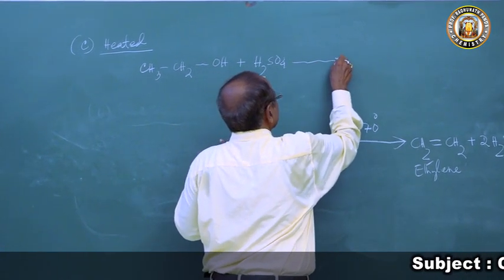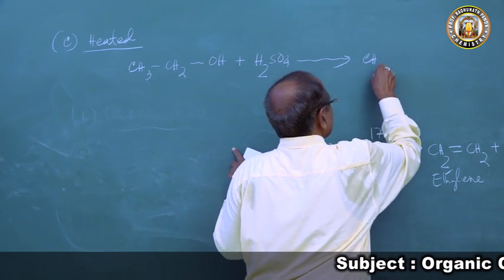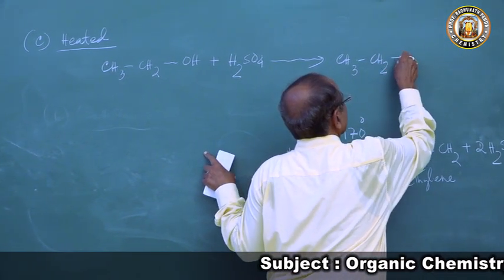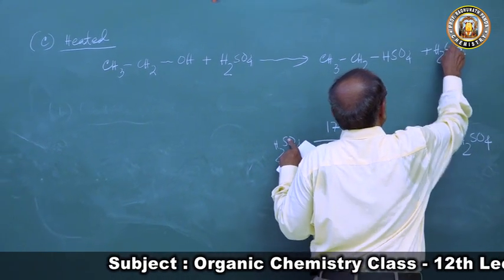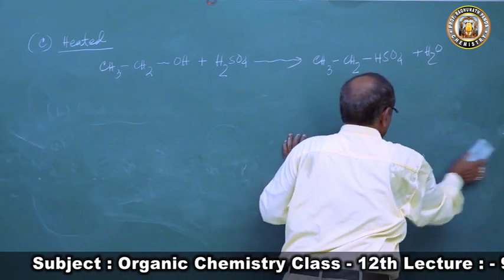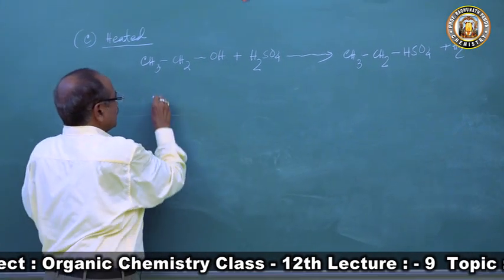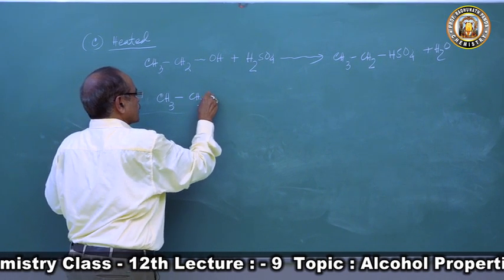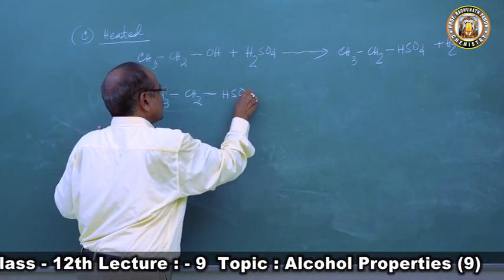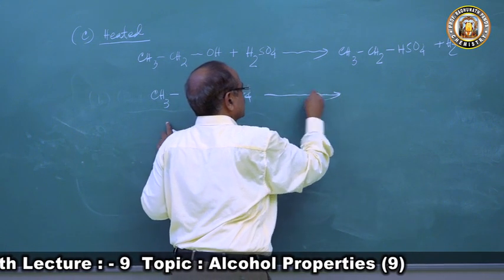So this forms CH3CH2HSO4, ethyl hydrogen sulfate, with elimination of a molecule of water. Now we are taking ethyl hydrogen sulfate and heating it.